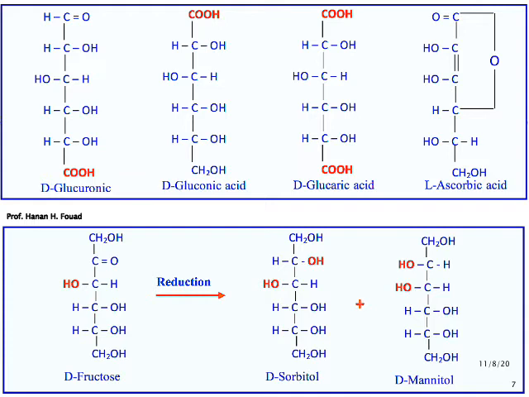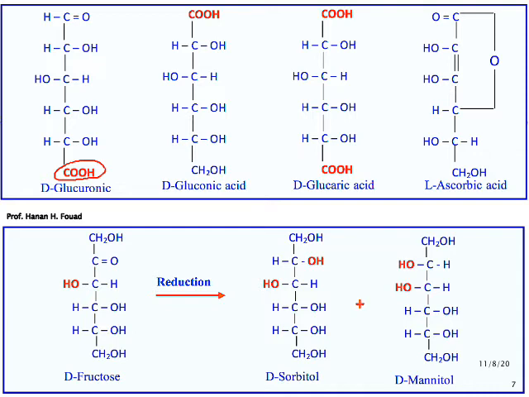If you revise glucose, you will find the 6 carbon atom contains alcohol, but this is not an alcohol. This is a carboxyl group. COOH is a carboxyl group, which specifies organic acid. Any organic acid should contain a carboxyl group. So in glucose, if we oxidize the alcohol group at carbon number 6, it will be replaced by a carboxyl group, and it will give us glucuronic acid. So glucuronic acid is an acid derived from glucose.